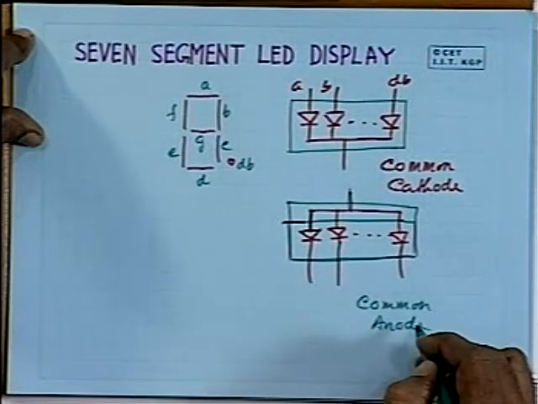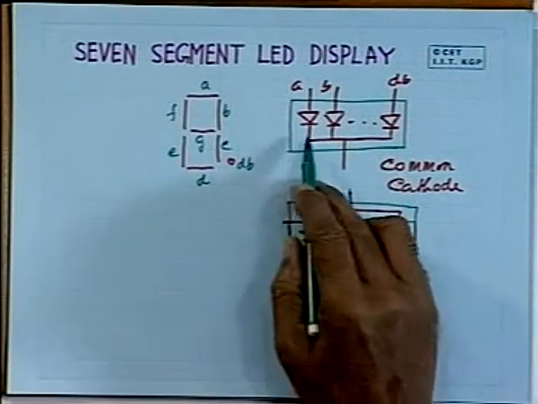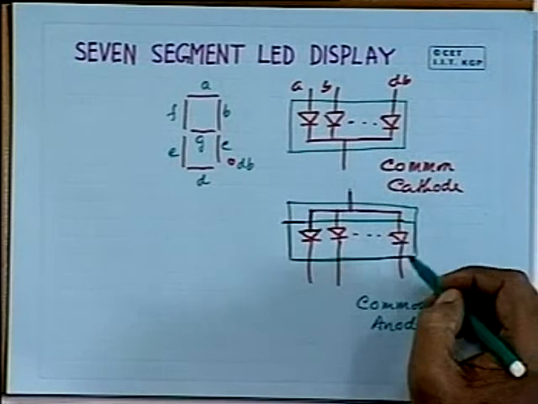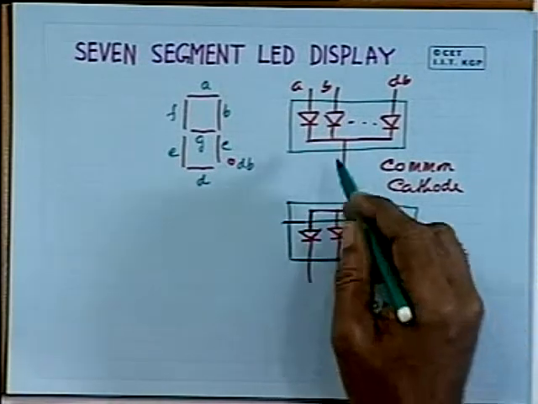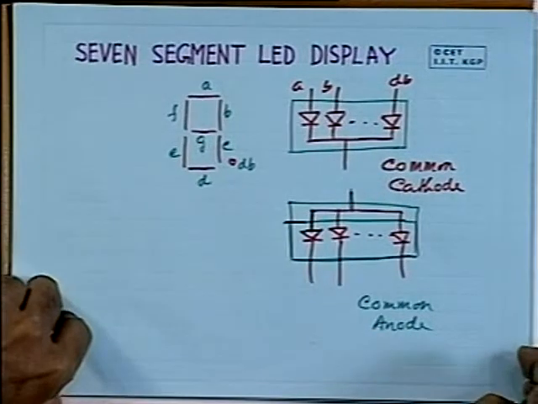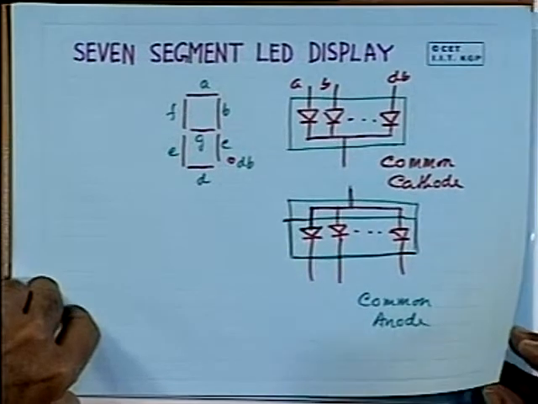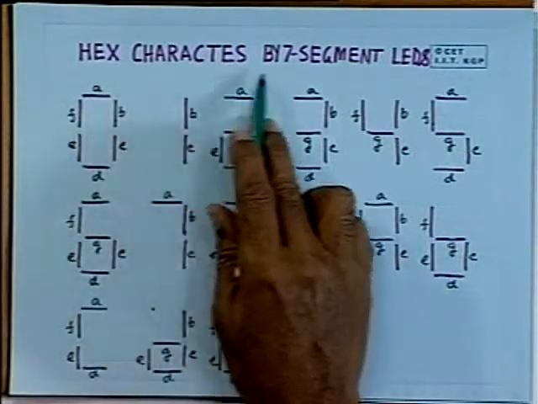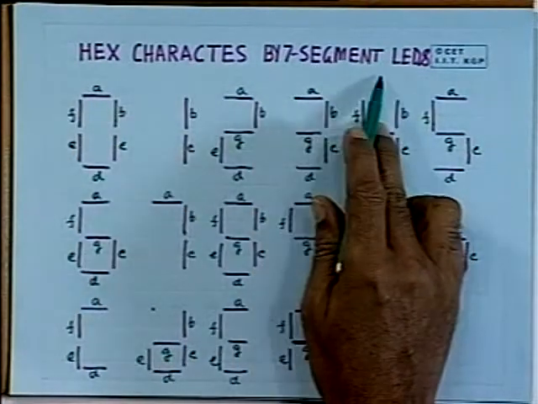Common anode type. So, LED displays in 7 segment form are available in common cathode form or common anode form. And this you have to interface to the microprocessor and display information. What kind of display can you get from this? This is shown with the help of this diagram. You can represent all the hex characters with the help of these 7 segment displays.